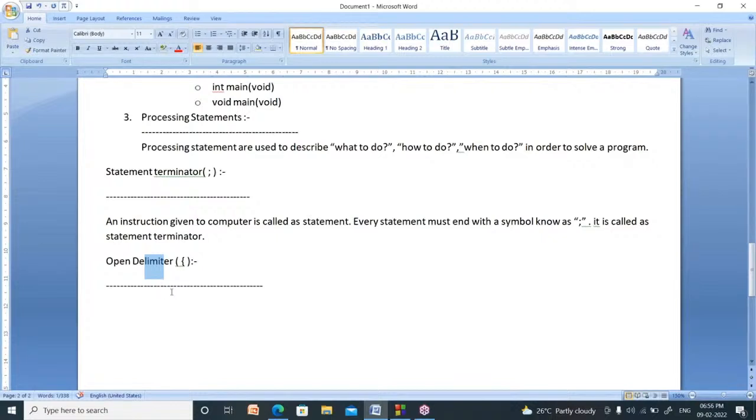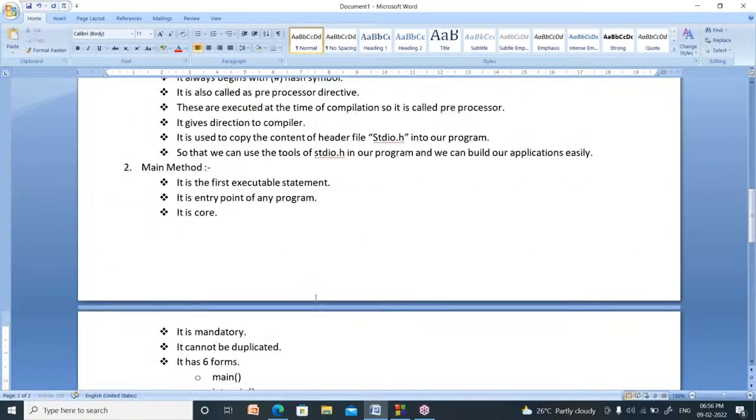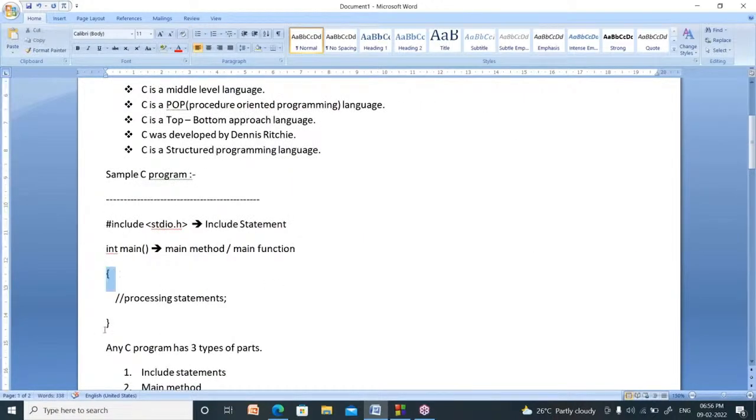Being in your limits, sometimes your friend or your mother or your teacher speak like this. These two symbols indicate the limits of a function. One is called open delimiter, the other is called closing delimiter.